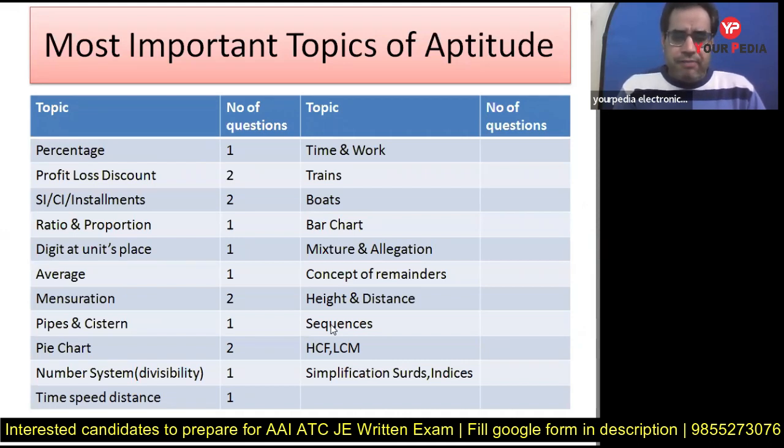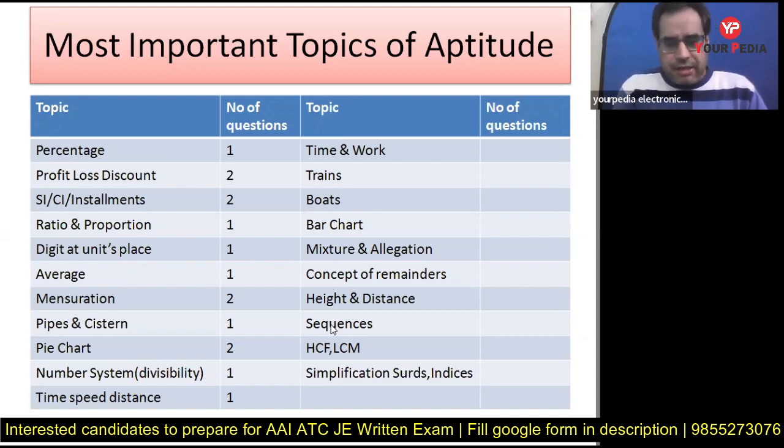Two questions were there, one from cone, one from sphere. So both volume and surface area you have to prepare, and only formulas are there in this chapter. Once you read all the formulas, most students generally remember the formulas of mensuration. You can solve the question in the exam, right?